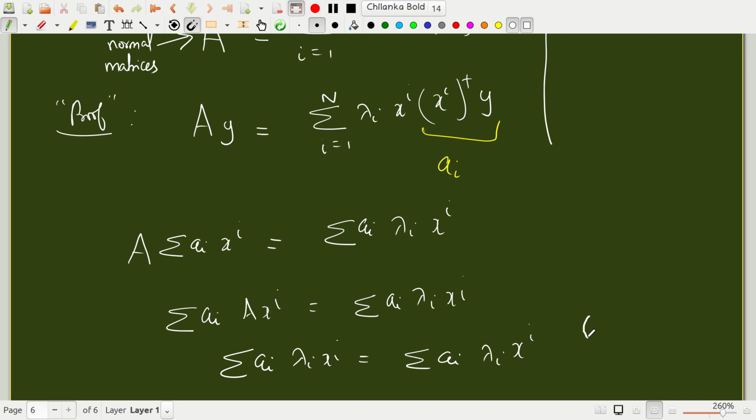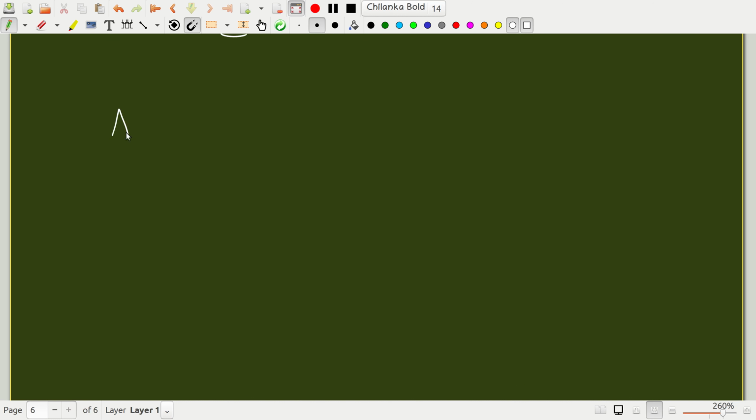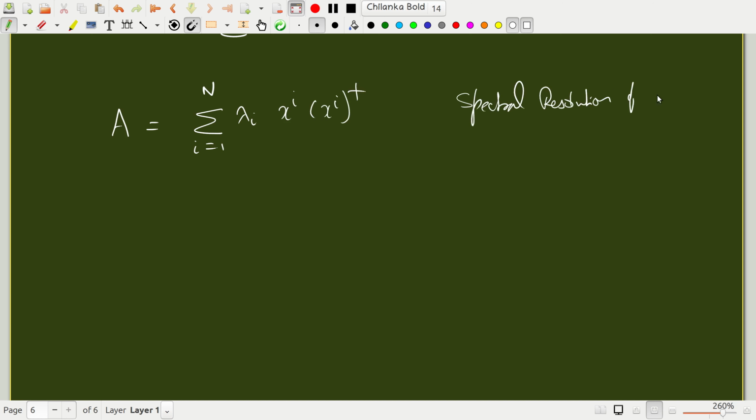That means that you can represent a normal matrix A in terms of a summation involving its eigenvalues lambda i and eigenvectors. This is called the spectral resolution of a normal matrix. Note that not all matrices can be resolved. Definitely a normal matrix can be written in terms of its eigenvalues and eigenvectors. Such a decomposition is called a spectral resolution of a normal matrix.